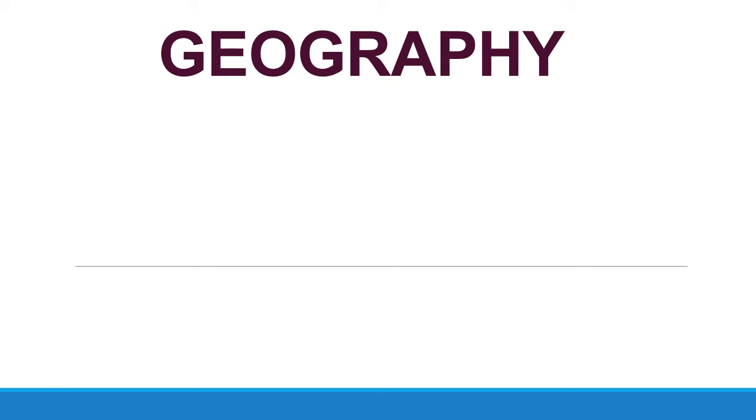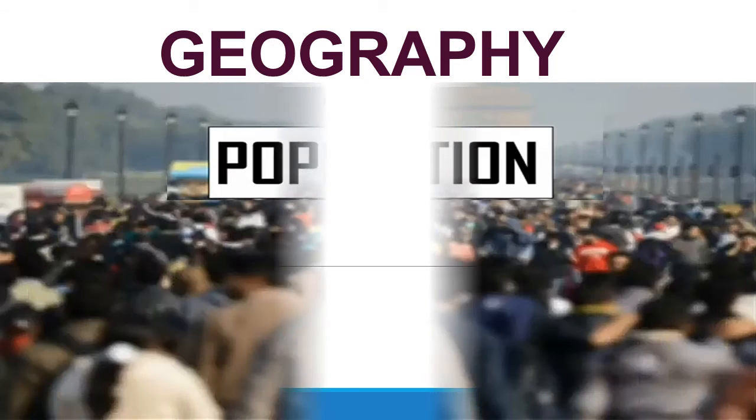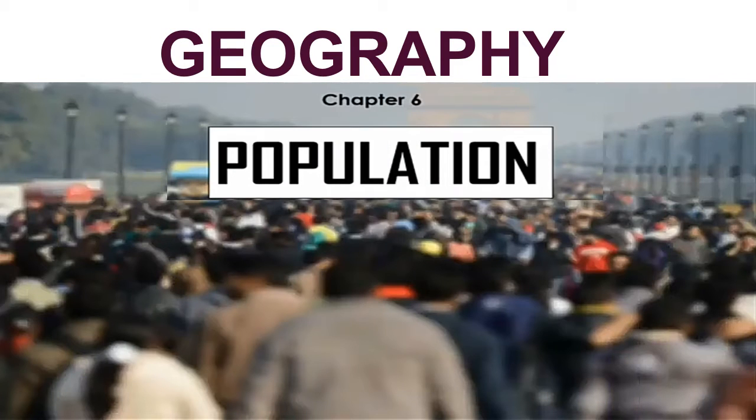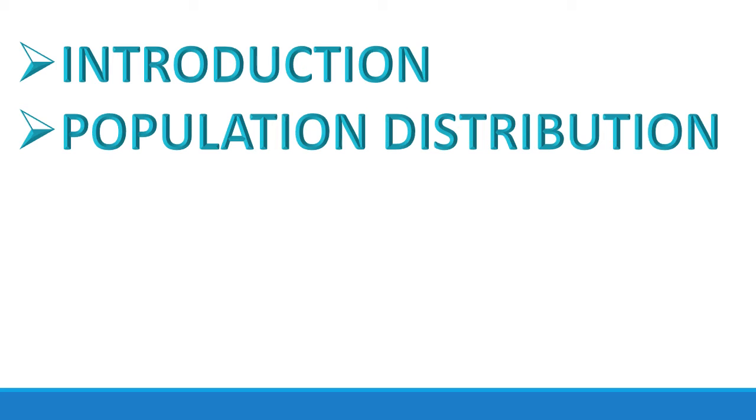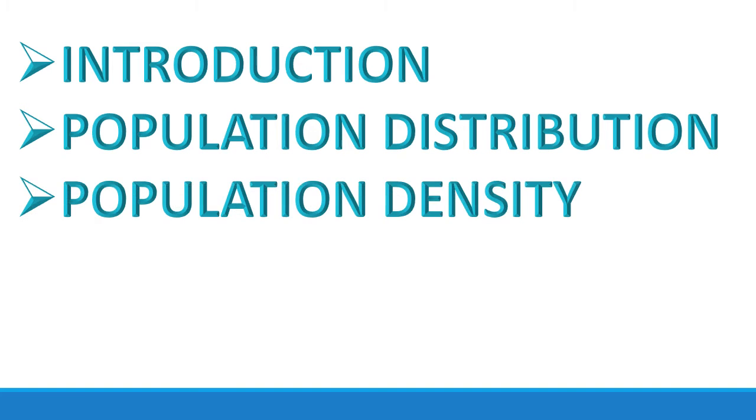Today in geography, we are going to learn a new chapter, chapter number 6, that is population. In this chapter, we are going to cover introduction, population distribution and population density.